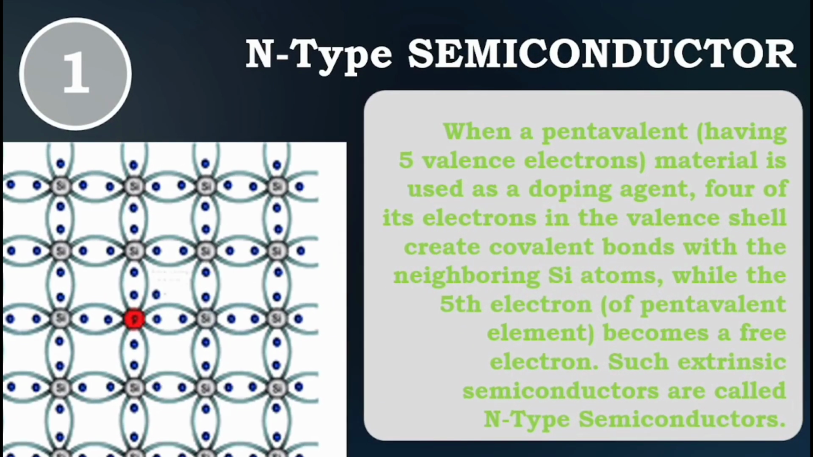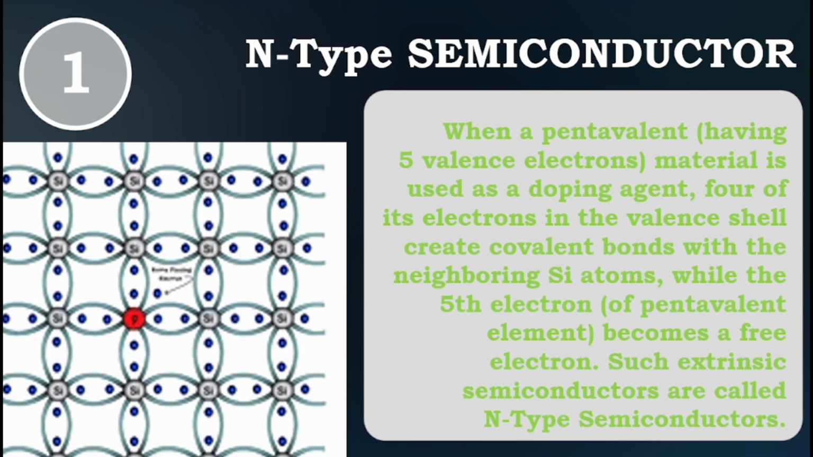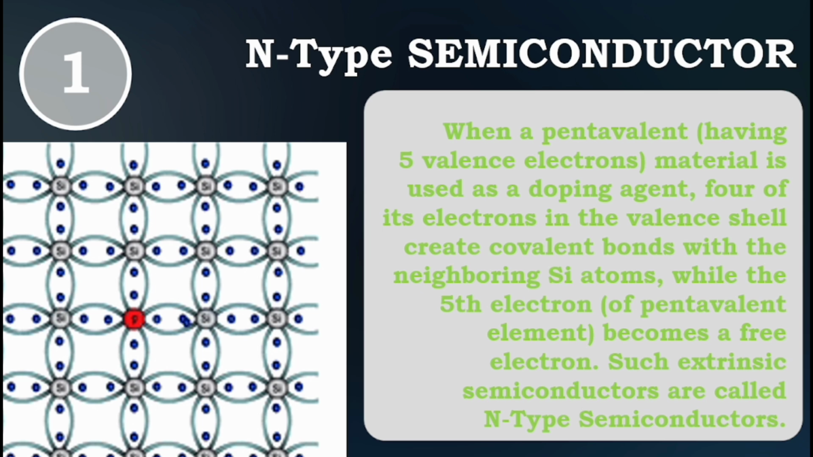When a pentavalent material is used as a doping agent, 4 of its electrons in the valence shell create covalent bonds with the neighboring silicon atoms, while the 5th electron of the pentavalent element becomes a free electron. Such extrinsic semiconductors are called N-type semiconductors.